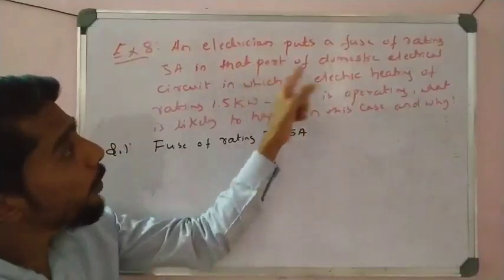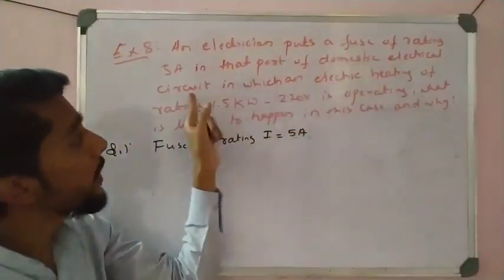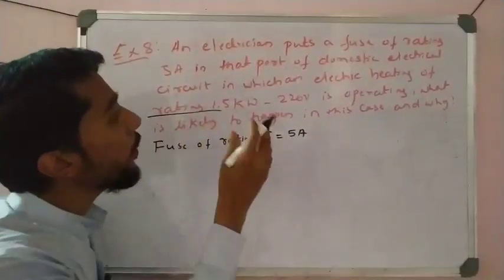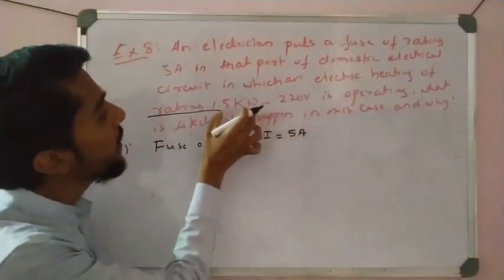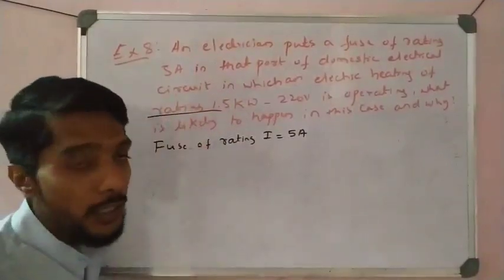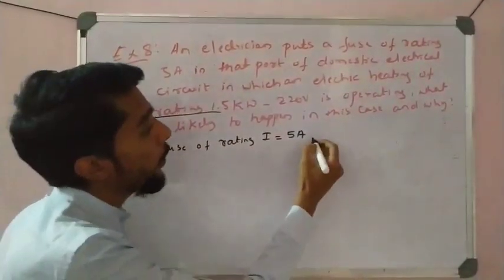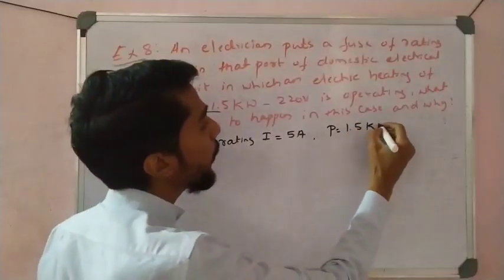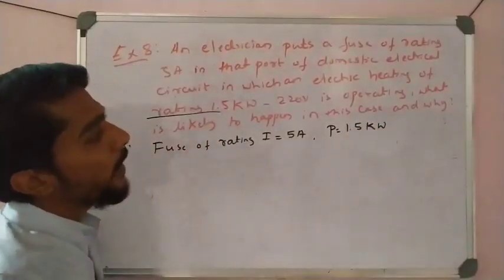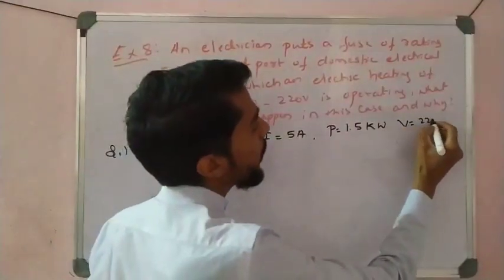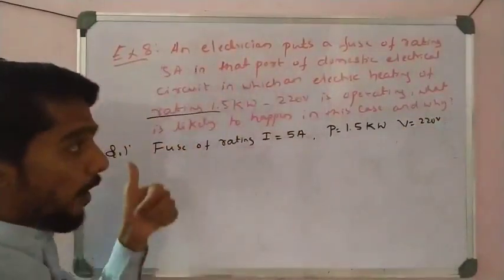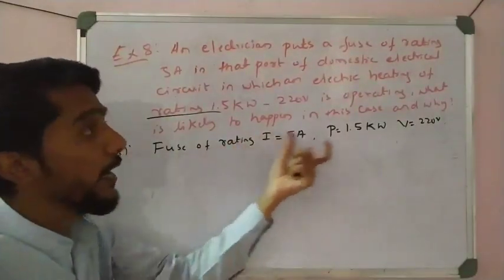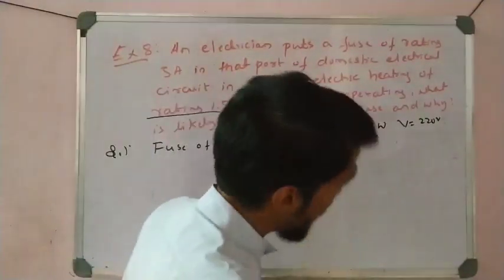Now in a domestic electrical circuit, the owner connects a water heater, an electric heating instrument whose power is 1.5 kilowatt. And the voltage is 220 volt. So say that when you switch on the button, what happens to the fuse, and why? So see here, let us calculate the current.